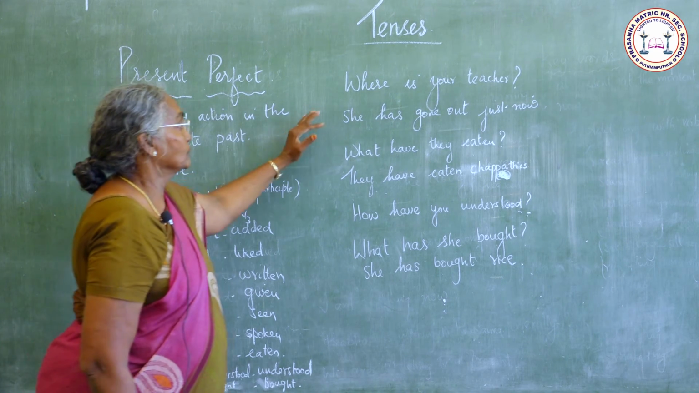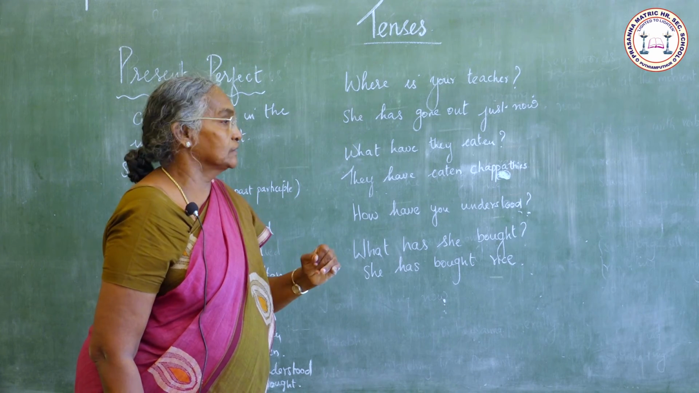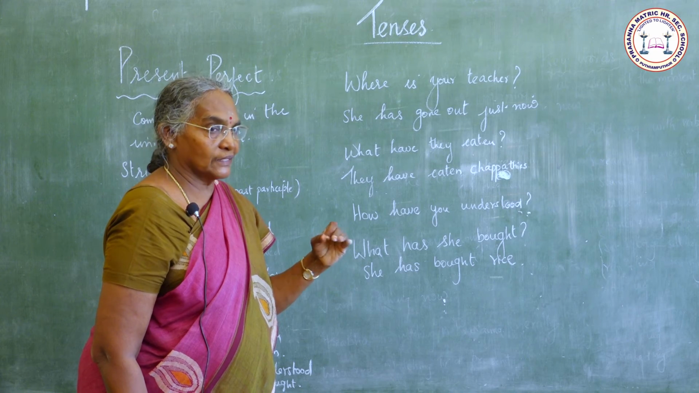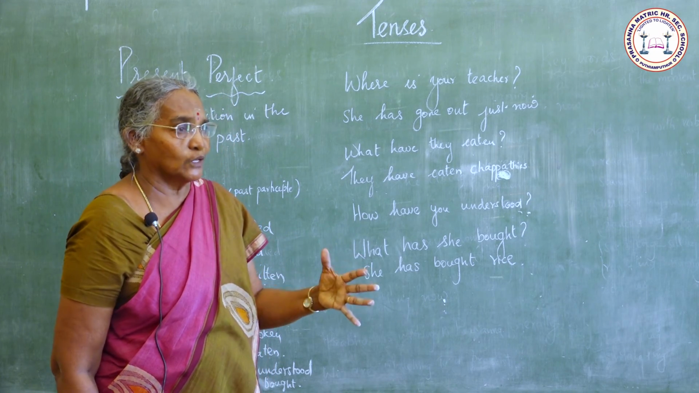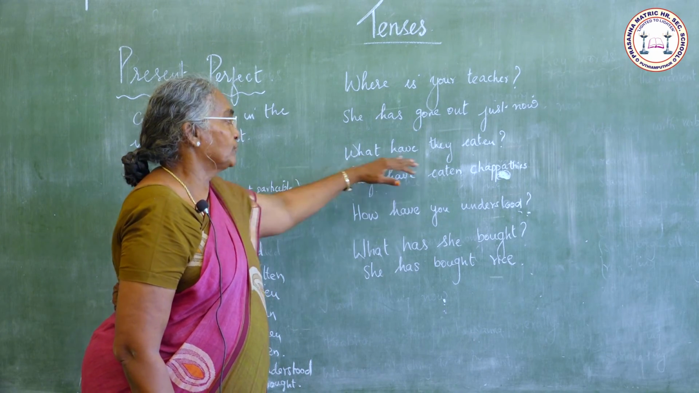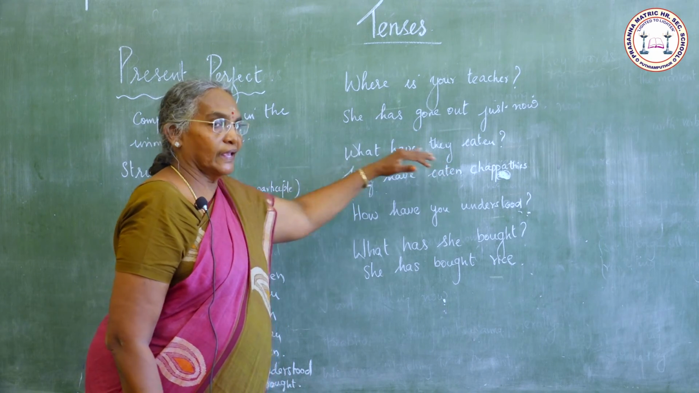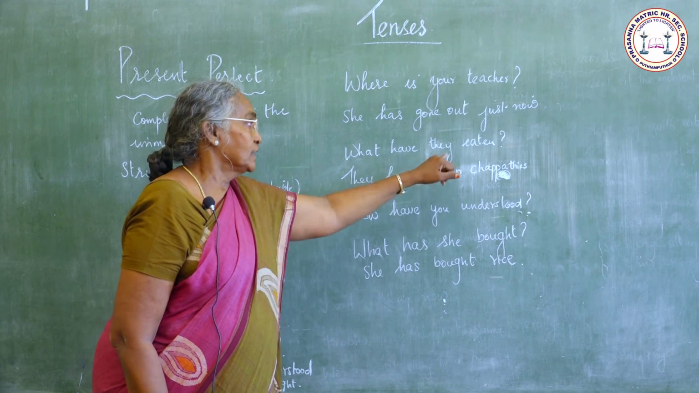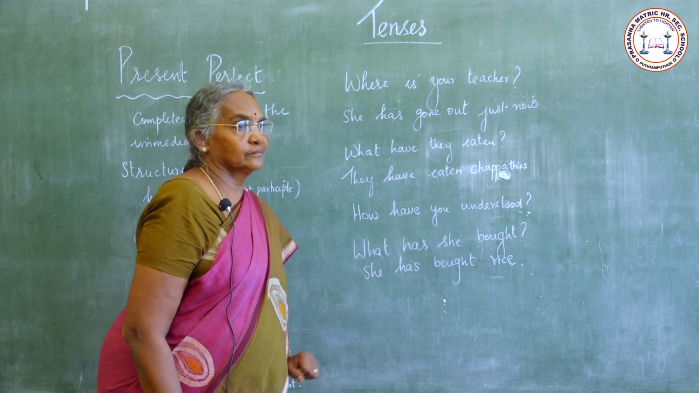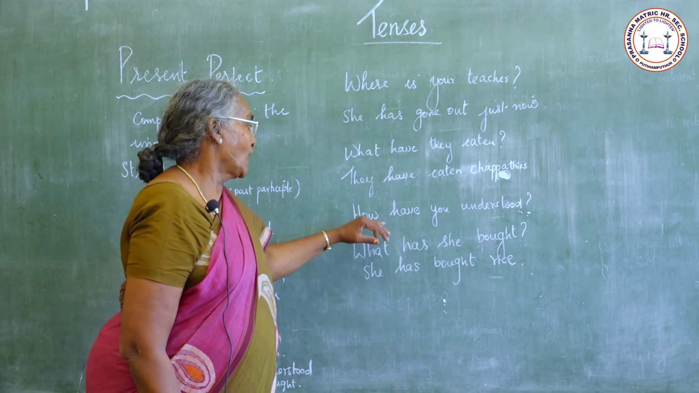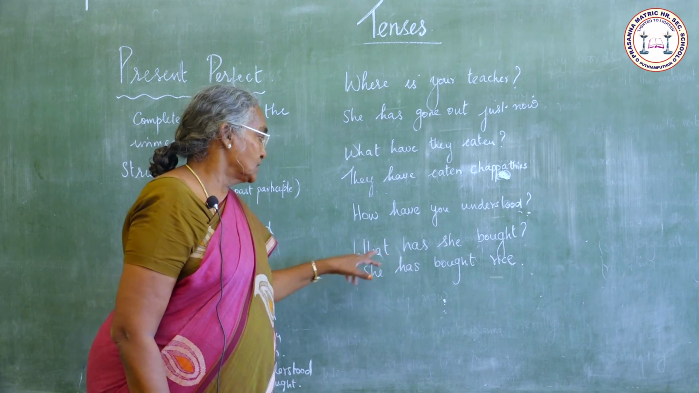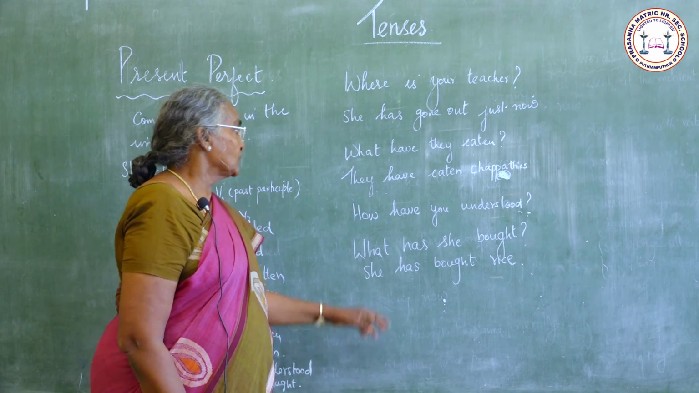Now, where is your teacher? She has gone out just now. The action is completed, but it is not too late. Just now she has gone out. What have they eaten? They have eaten chapatis. How have you understood? What has she bought? She has bought rice.